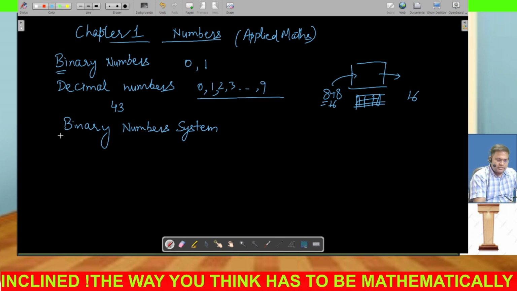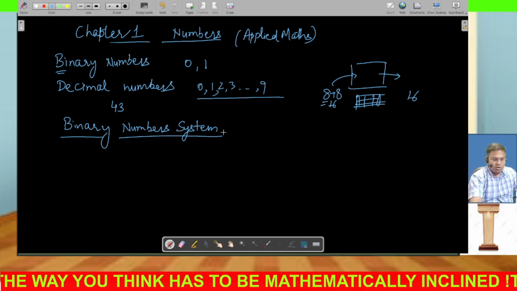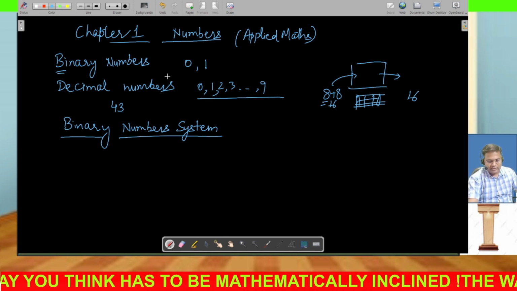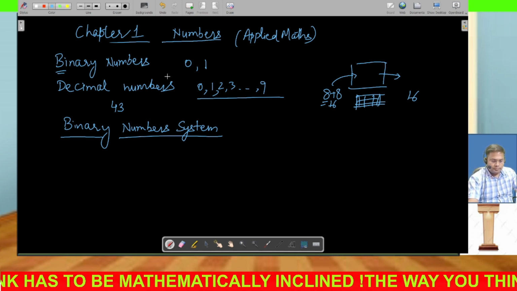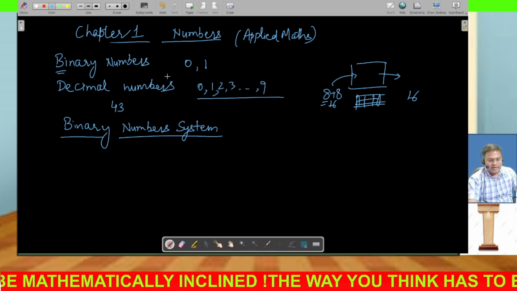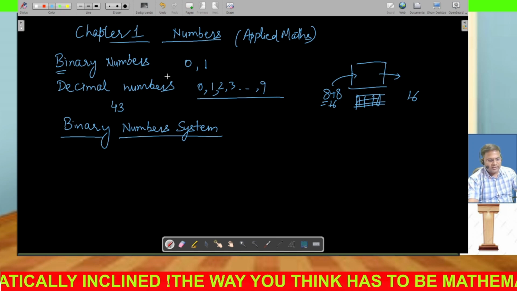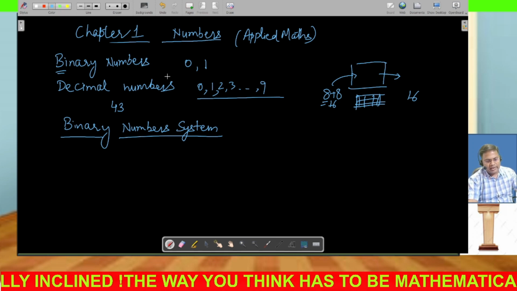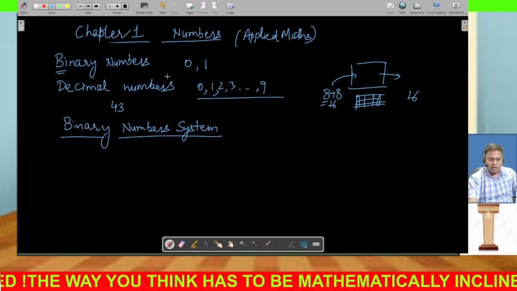So binary number system is basically the base of all the numbers. You can see 0 and 1, basically there are two numbers, 0 and 1. So whatever the process that computer does, it is based on 0 and 1. So binary number system is nothing but all the processes that is being done with the help of these two numbers are called binary number system. So now we work on next.